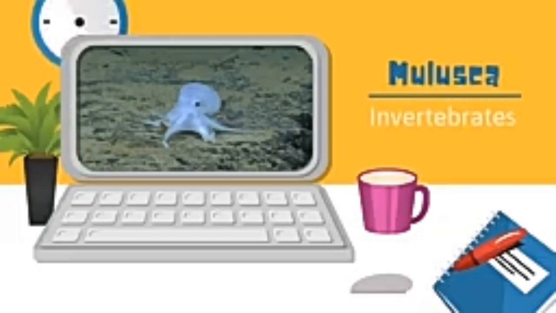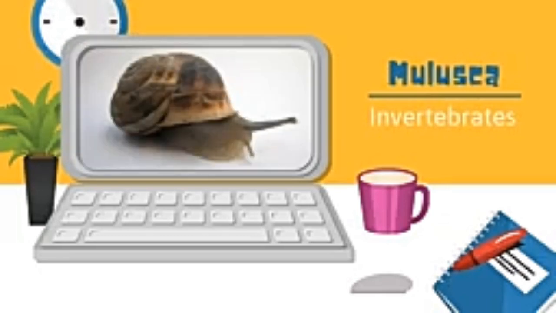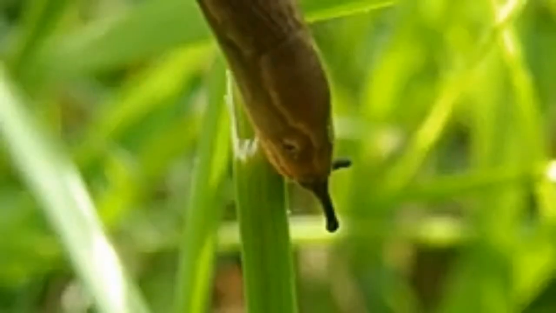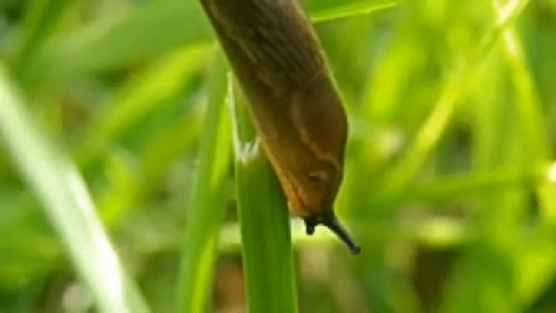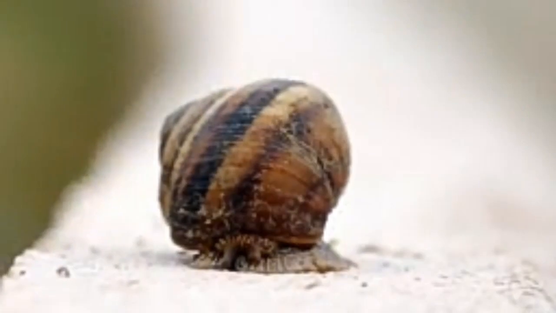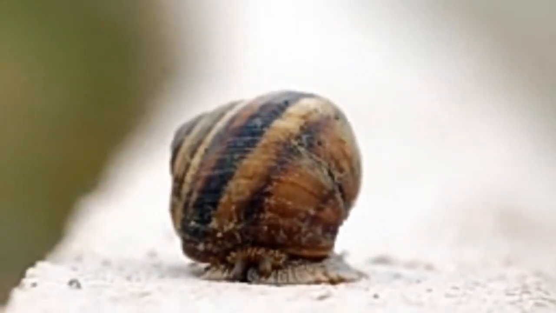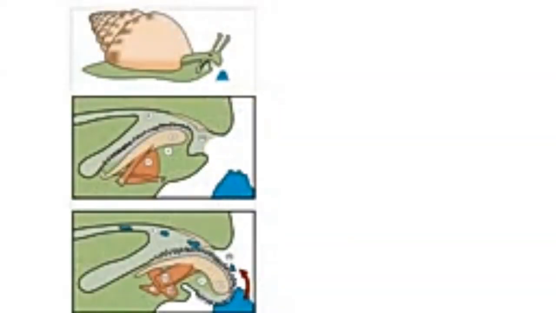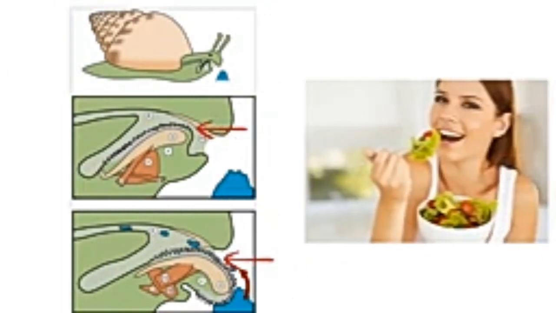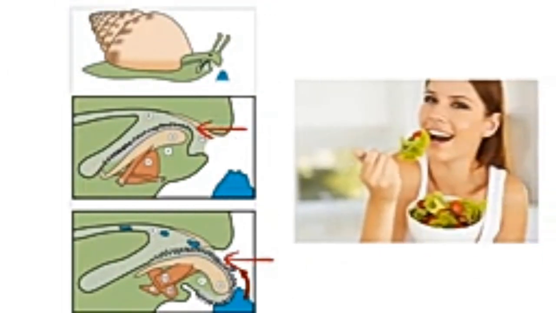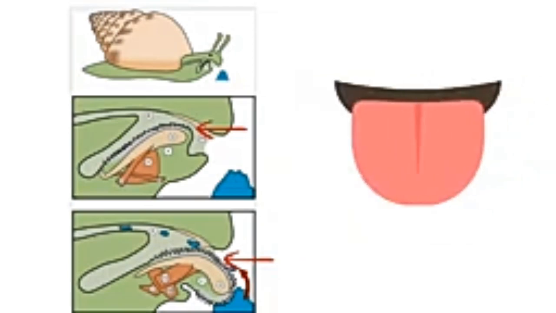Mollusks are invertebrates that are found in the ocean, in fresh water, and even on land. Almost all mollusks have these common traits: a soft body and bilateral symmetry, an internal or external shell, a toothed tongue called the radula. The radula is used by mollusks for feeding and is sometimes compared to a tongue, but it's not exactly like a tongue.